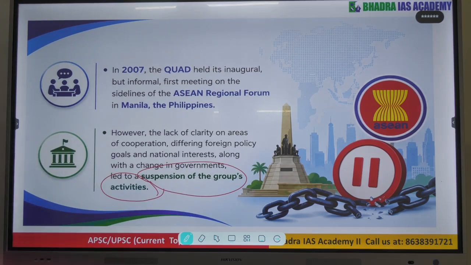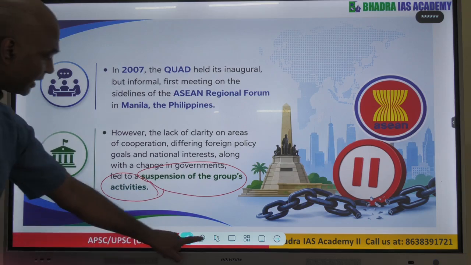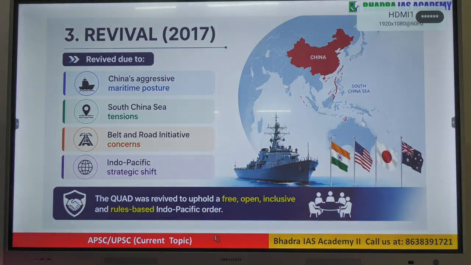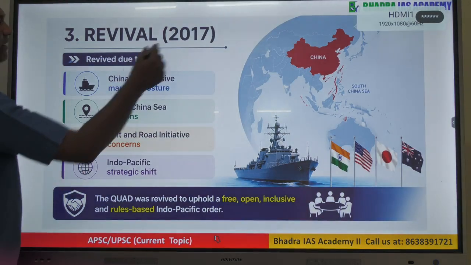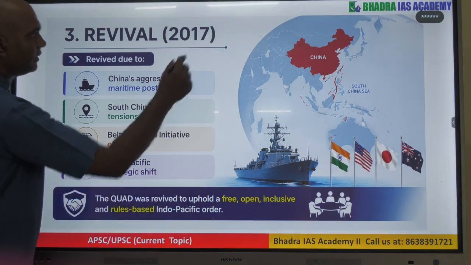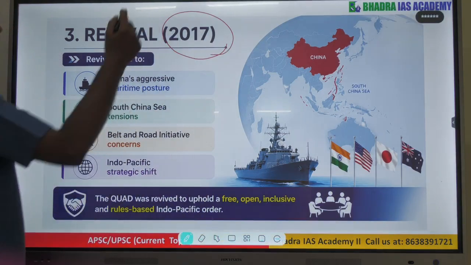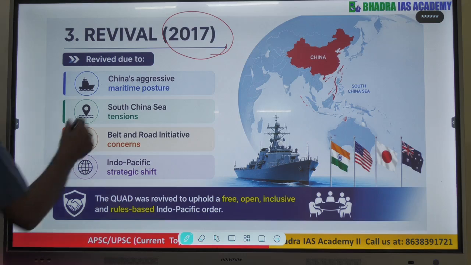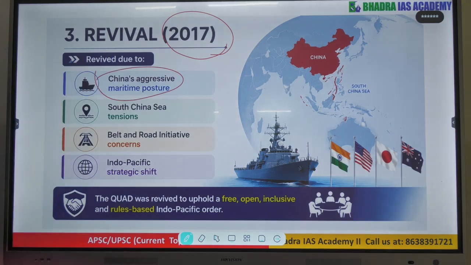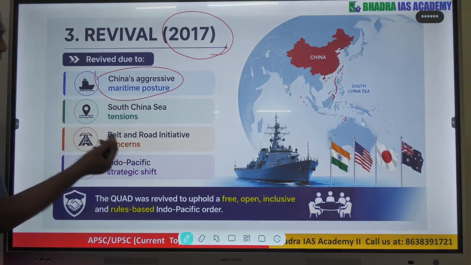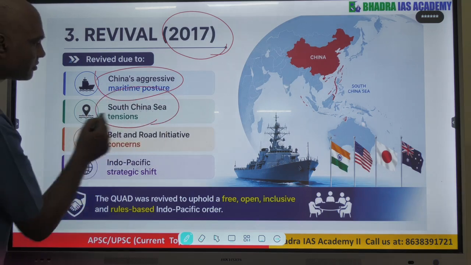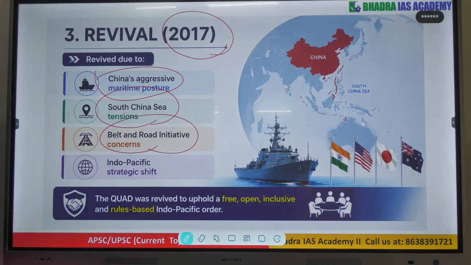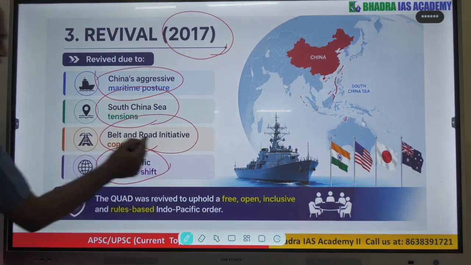Okay. Then comes the revival part. So if you see, the revival of the Quad takes place in 2017, after a long time, almost after 10 years, the revival takes place, basically because of China's aggressive maritime posture and also the basic problems that we faced in the South China Sea, then China का Belt and Road Initiative, then Indo-Pacific strategic shift.